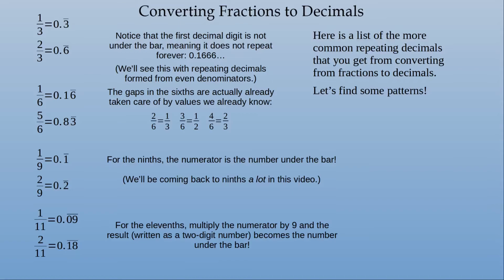So what if I had 10/11? 10 times 9 is 90, so it would be 0.bar90. In other words, 0.909090. And that's different from 1/11 being 0.bar09, because that's 0.090909, which is actually a lot smaller.